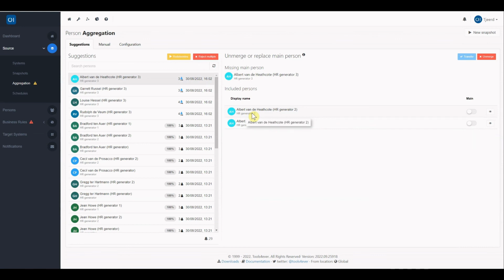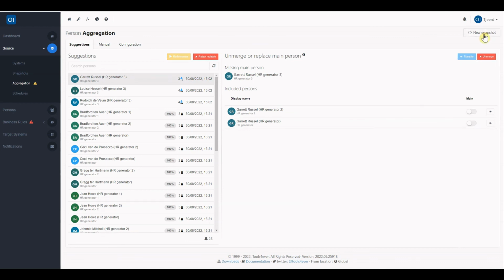So if we would like to transfer all entitlements to the HR generator system and state that this is the new primary person, then you have the option to transfer all the already granted entitlements, which we saw before in the Person tab, to the new identity. When you click on the transfer, it will be transferred to the person, and from this part we can go over, but first we have to create a new snapshot to the Person section as well.